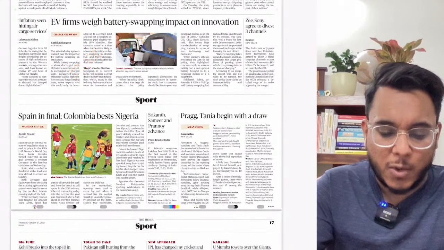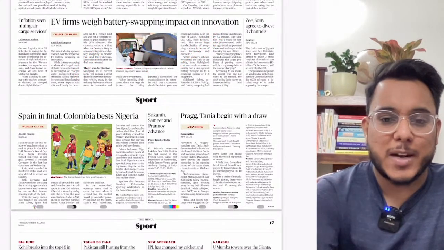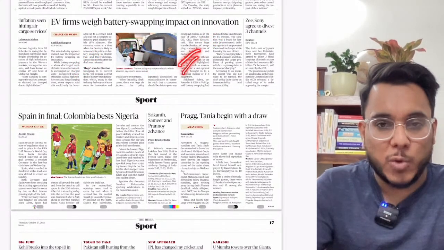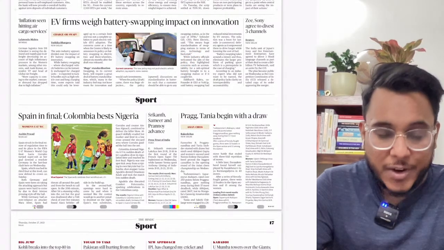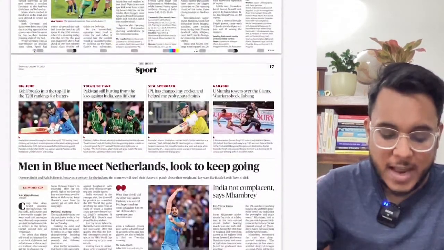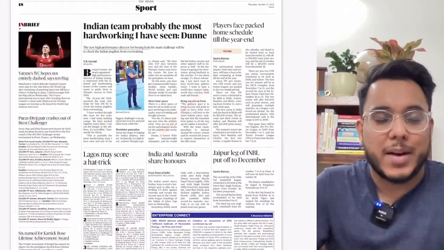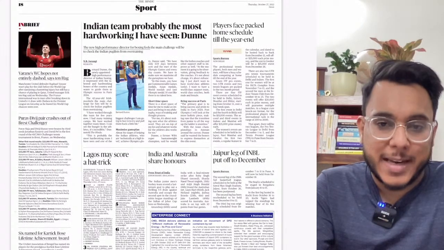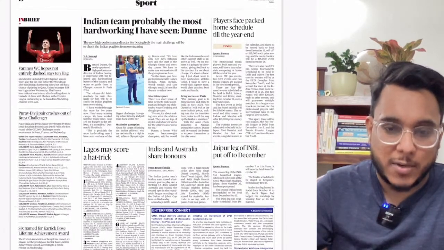EV firms weigh battery swapping impact on innovation. This is a very important article with respect to innovation, renewable energy, electric vehicles in India. We'll see that. Then we have the sports page. Okay, so this is guys the overview of the entire newspaper, and now let's discuss all these relevant articles for the exam one by one in detail. So let's start with that.